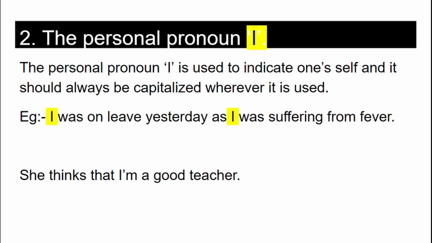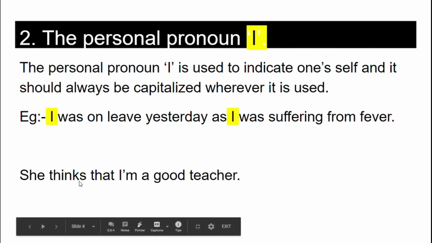Now, the second rule is the personal pronoun I should always be capitalized. We know I indicates oneself and it should always be capitalized wherever it is used. For example, I was on leave yesterday as I was suffering from fever. So here, this is the beginning of the sentence, so it's always capitalized. Whether it's I or anything, it should be capitalized. Here comes another I. It's also capitalized as it's the personal pronoun I. So wherever I is used, it should be capitalized. She thinks that I'm a good teacher. Here also I is capitalized.